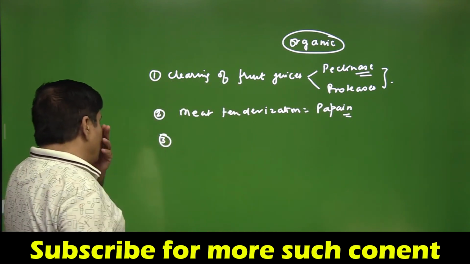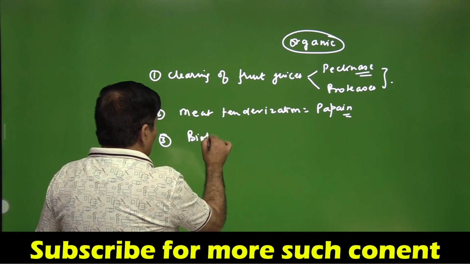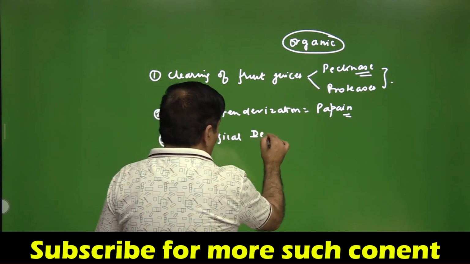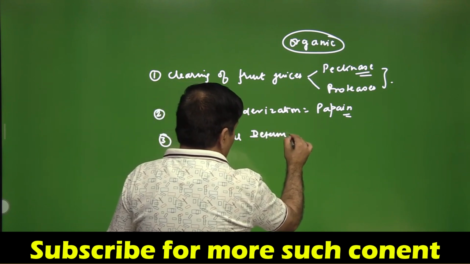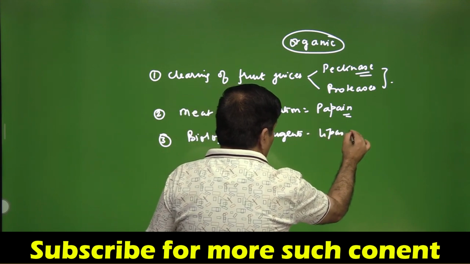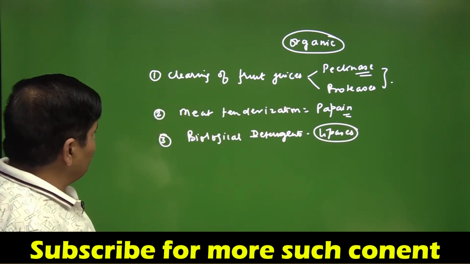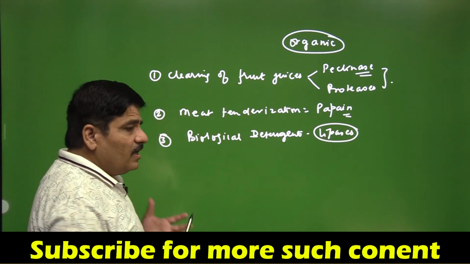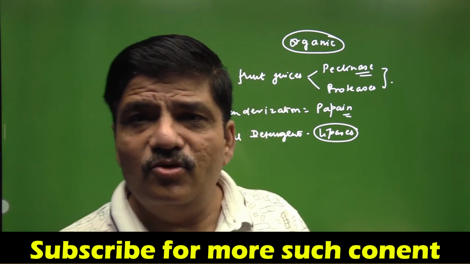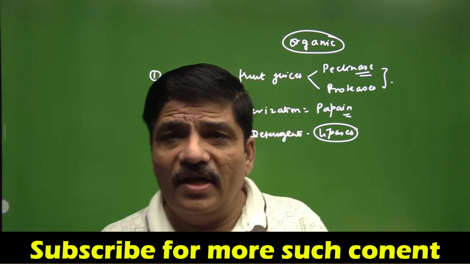The third one is biological detergents. Specifically, NCERT is talking about lipases in detergents, and they are used in removal of oil stains, etc. Similarly, there are some enzymes derived from microbes that are used to recover silver from photographic films. So again, proteases.